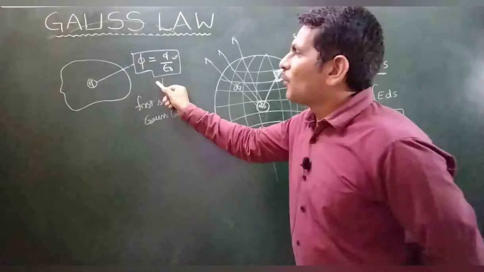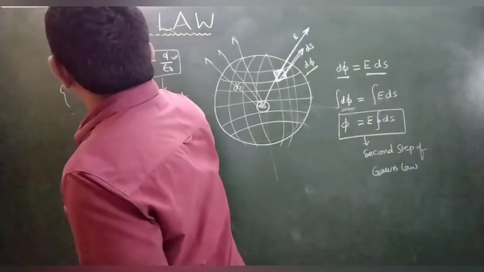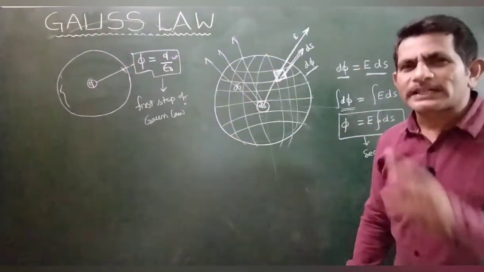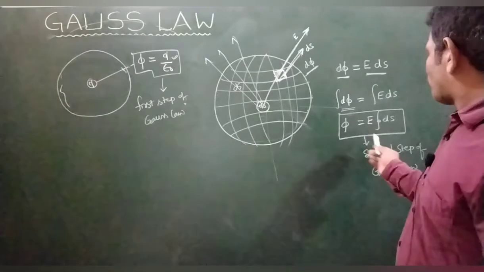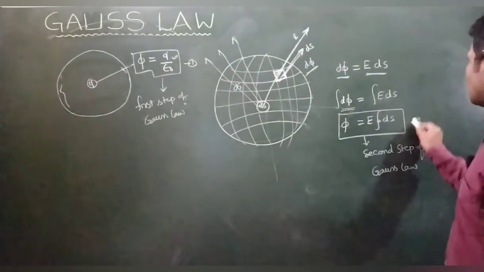We are studying the same charge, and this is the surface area, the same spherical body, both explaining the same thing. So from equation 1 and 2, this is Gauss law.